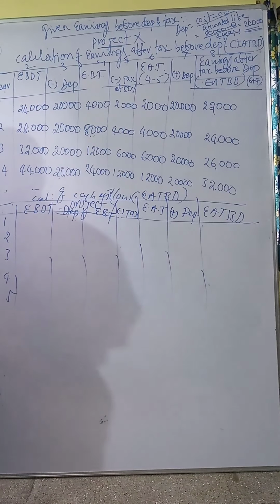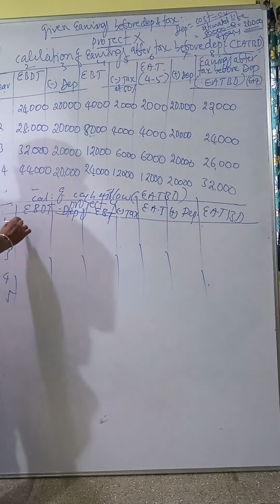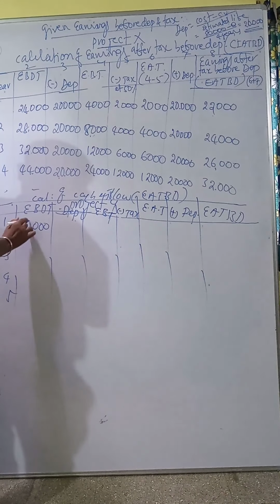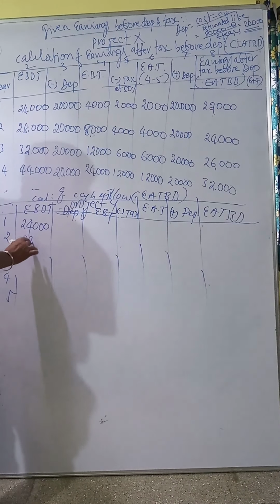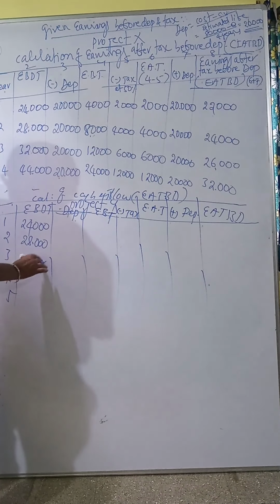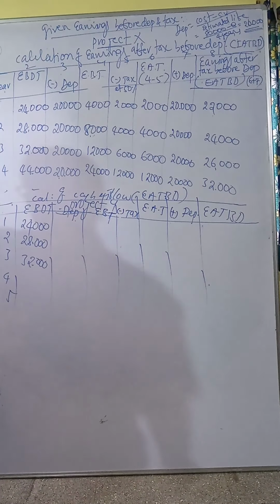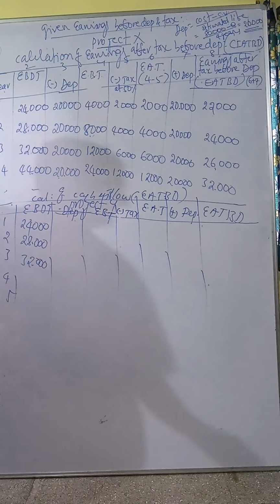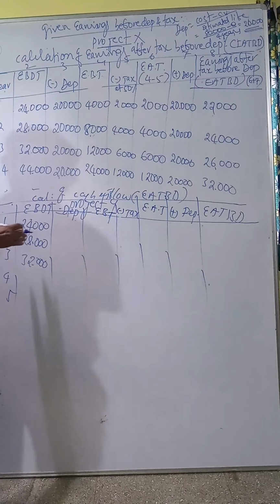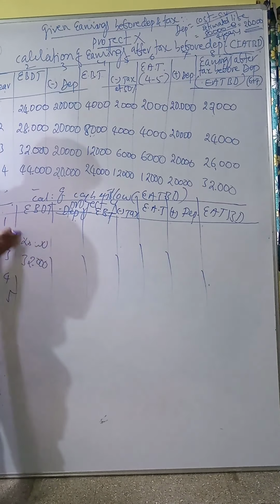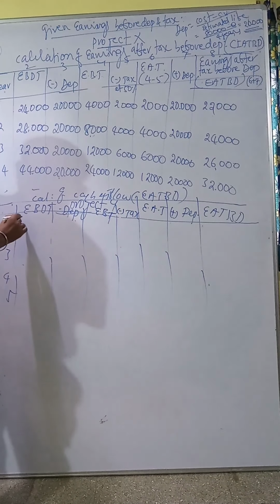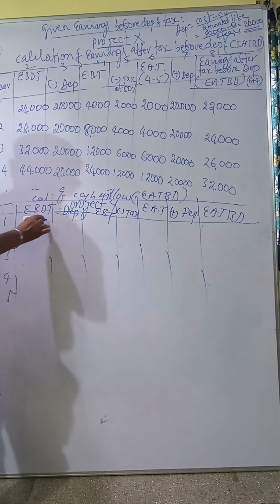See, earnings are given in the question: 24,000 first year, 24,000 second year, 28,000, 32,000. Sorry, project Y, earnings how much for project Y? You see project Y, first year earnings 28,000.